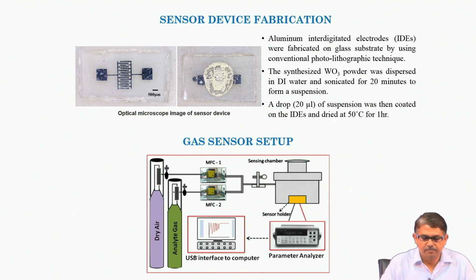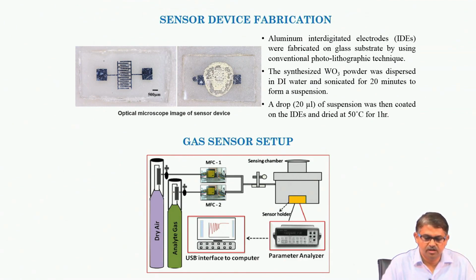Now, this sensor is used in our custom made gas test setup. Schematic is shown here. There is a dry air chamber and an analyte gas chamber. In case of VOCs, you need to use a bubbler. So, the dry air will go through the bubbler and carry the VOC with it. We have a digital mass flow controller from Alicat to control the concentration of the analyte gas or the VOC we are testing.